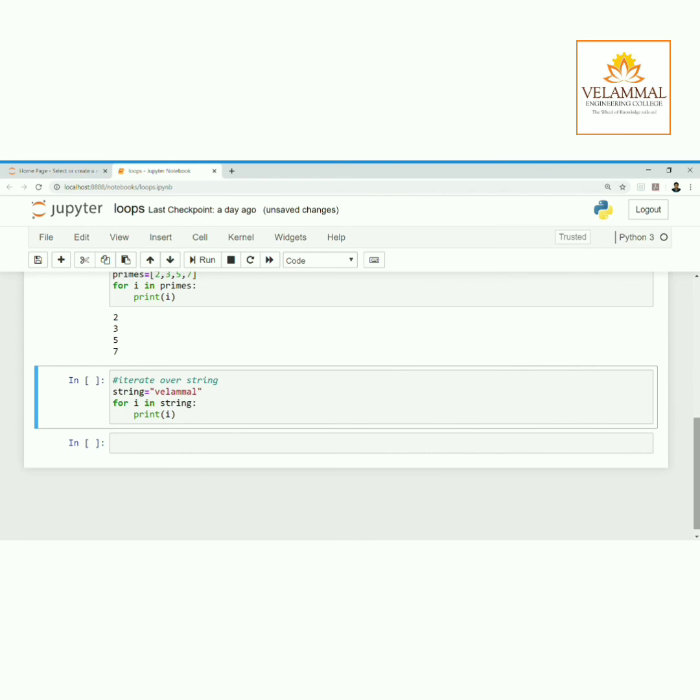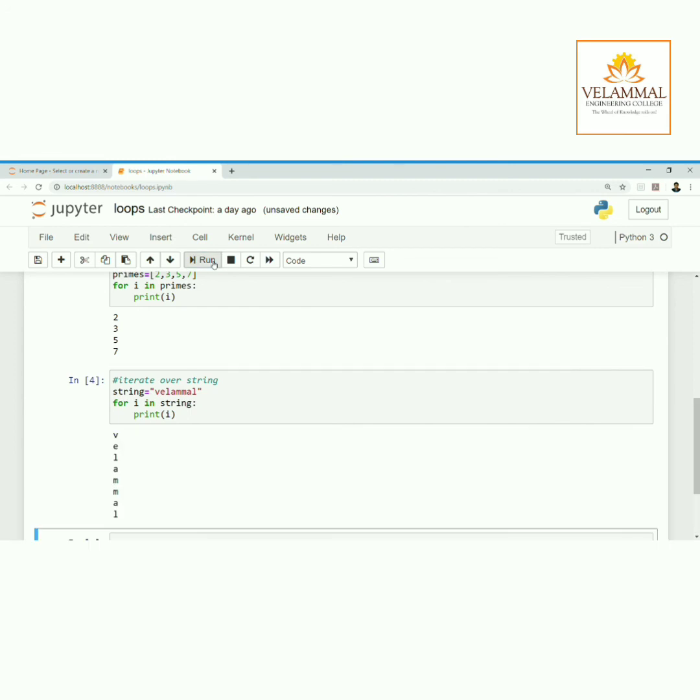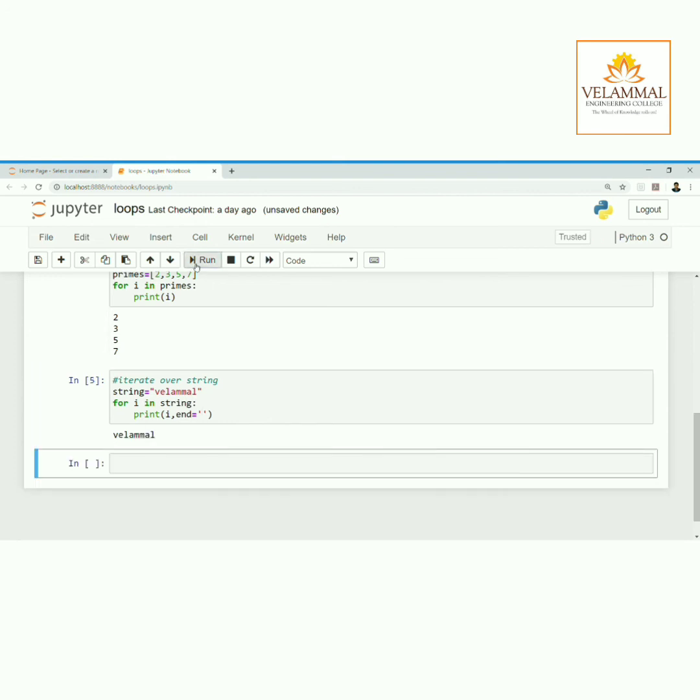So it will print the entire string. So let me run this program for you. So Velammal is printed. If you want to print this in a horizontal way, then we can put end equal to space. So if I again run this program, it will print in a horizontal way. So this is how for loop is executed.